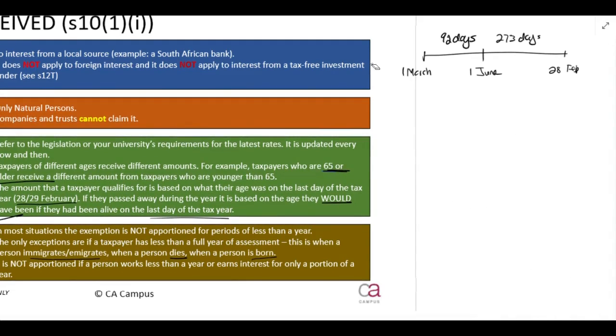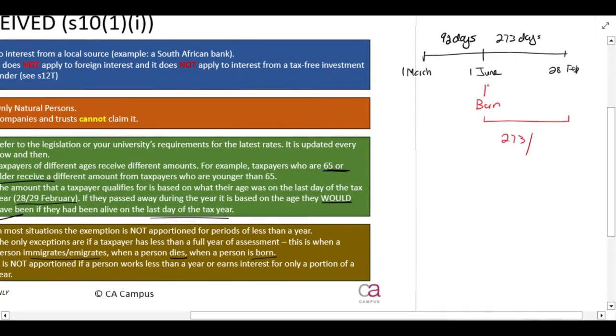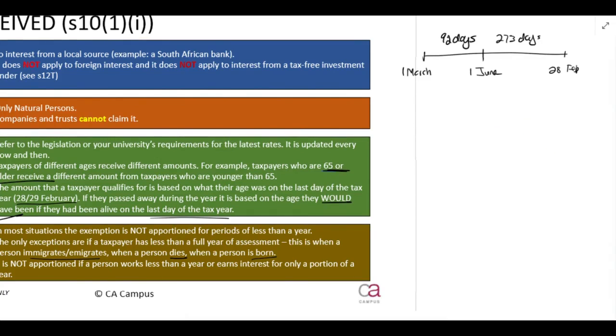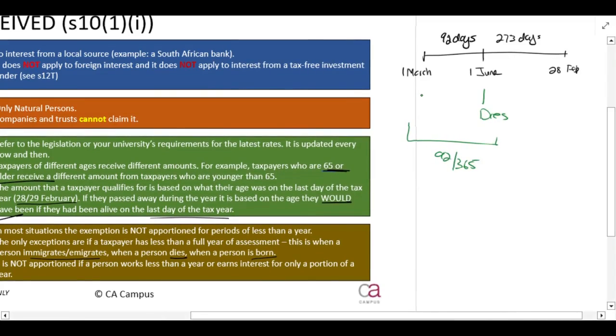Now, if a person is born here on the 1st of June, then their year of assessment is 273 days out of 365. Right, only from the date they are born. If a person dies on the 1st of June, then their tax year runs from the 1st of March until the 1st of June, so 92 over 365 days. That's how you would apportion it.